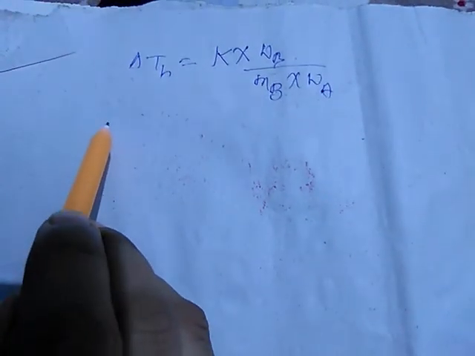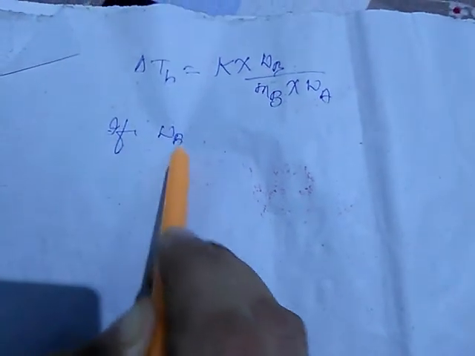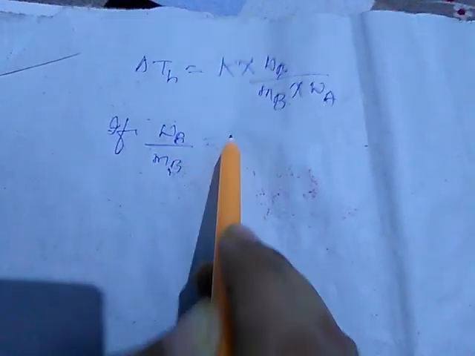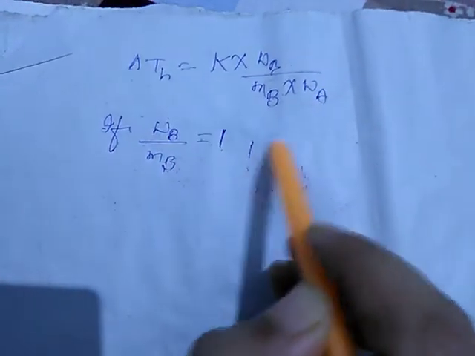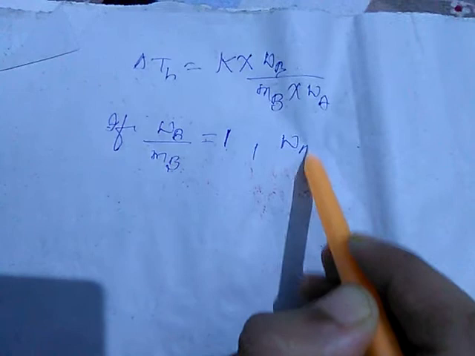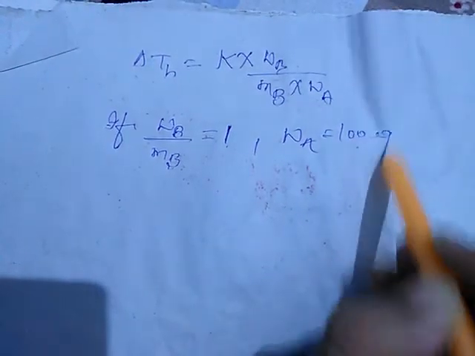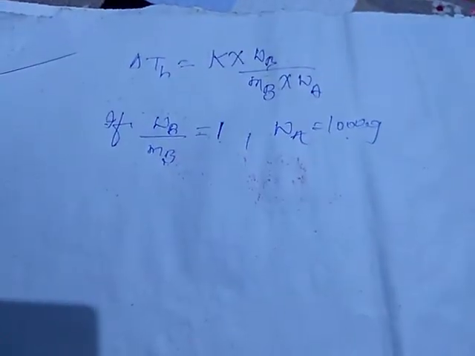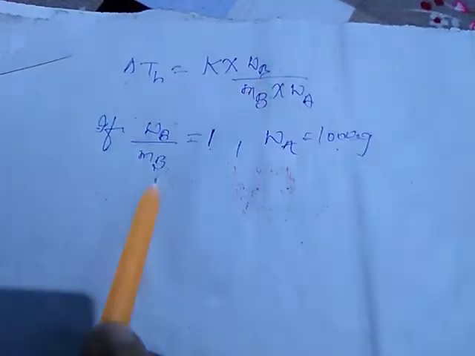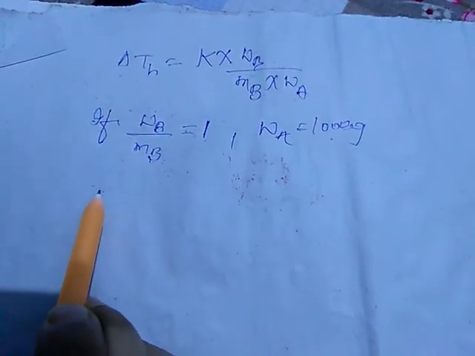Now let us take some assumptions. If this WB by MB is equal to 1, and here WA is equal to 1000 gram, and if this would happen, then how would our expression change?